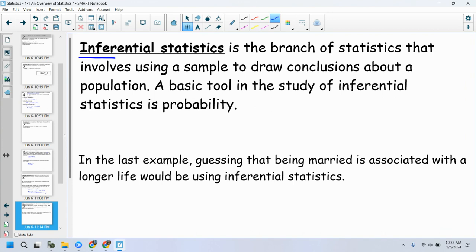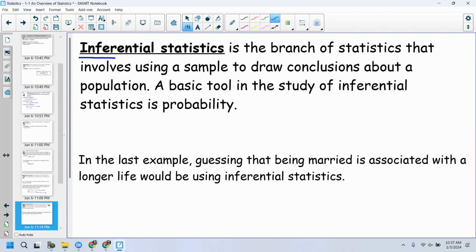Maybe you're not all over the place, because a polling location down in the middle of Canton is going to be very different from a polling location here in Uniontown, right? They're different populations, different people, so they're going to be voting different ways. So you have to be very careful about where you do those things. But if you do that in the right way, you can get an idea of how the entire state is going to vote. We had a sample, we looked at that sample, and we determined something about the entire population. That's inferential statistics. That's making a decision about a population based on a sample that you took.